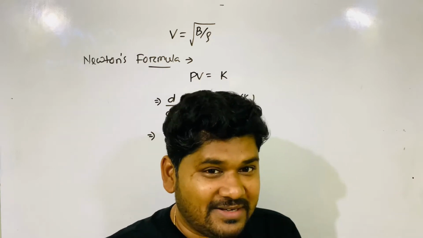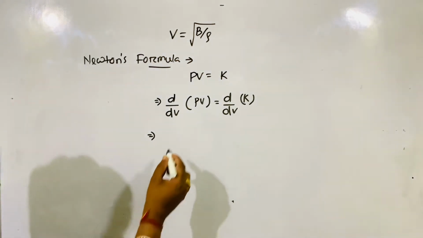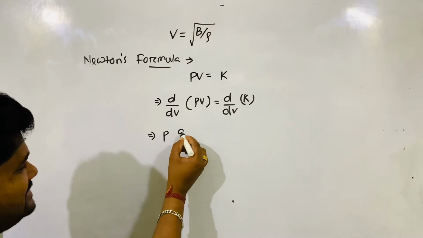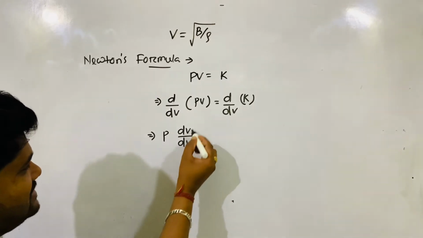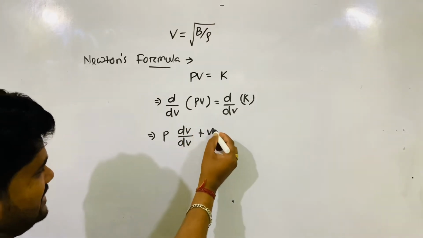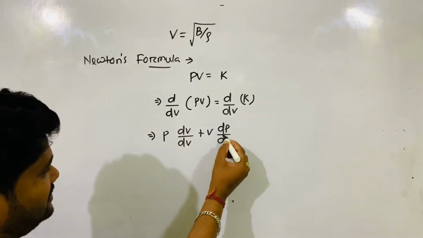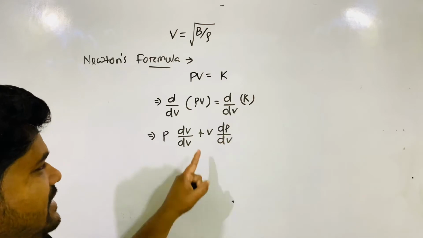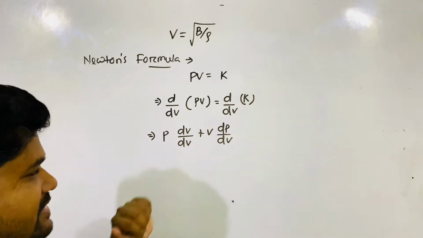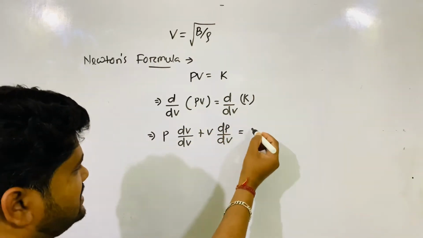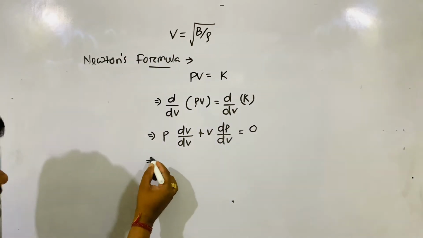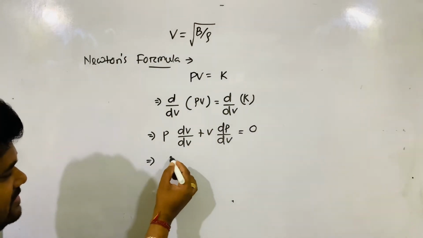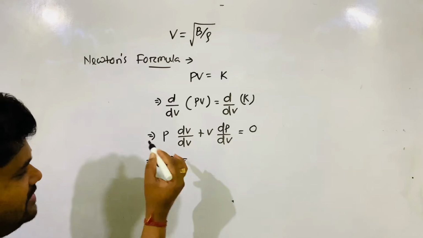Product rule? That's right, we'll use the product rule. First one taken as constant, second derivative, then second one constant, first derivative. Then K is a constant, its derivative is 0. Then dV by dV is 1, so this is P only.